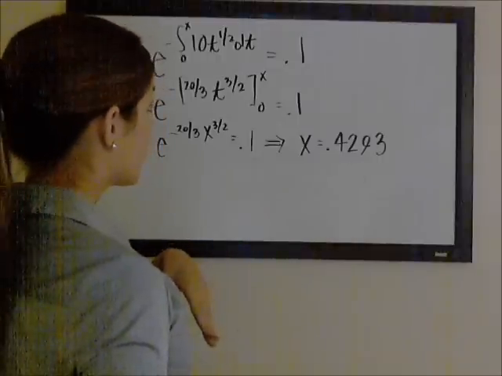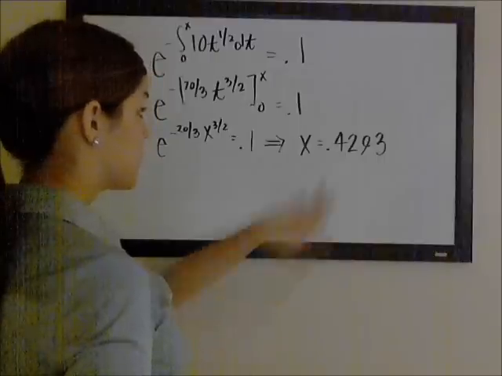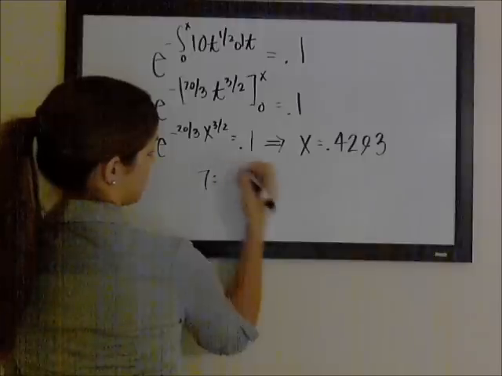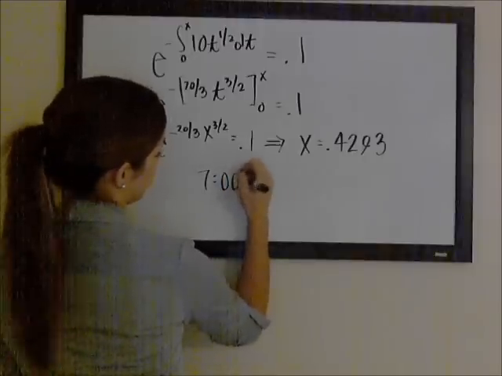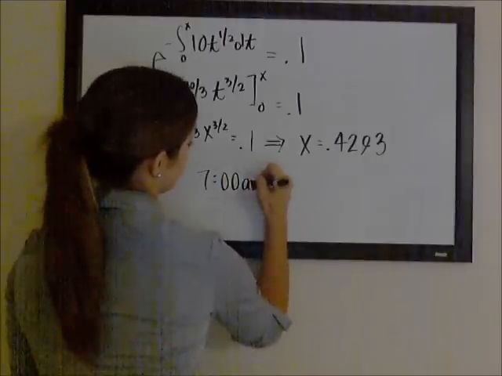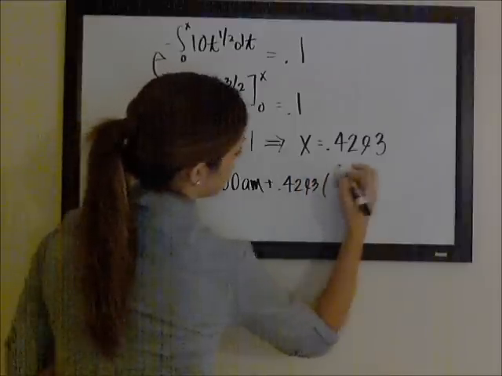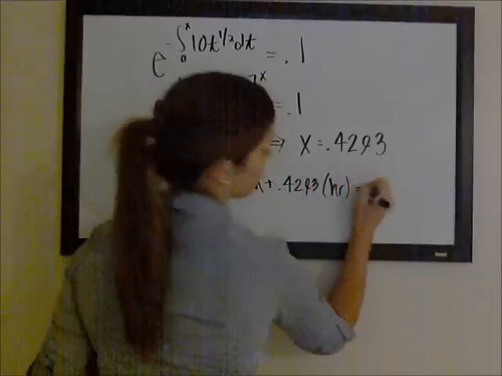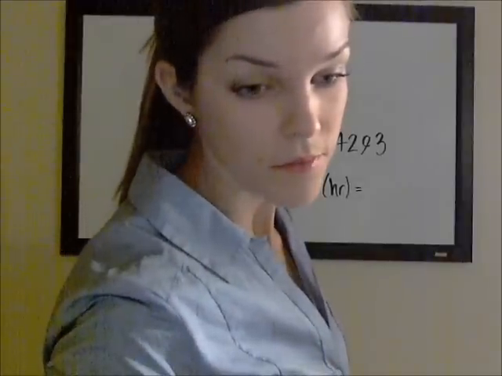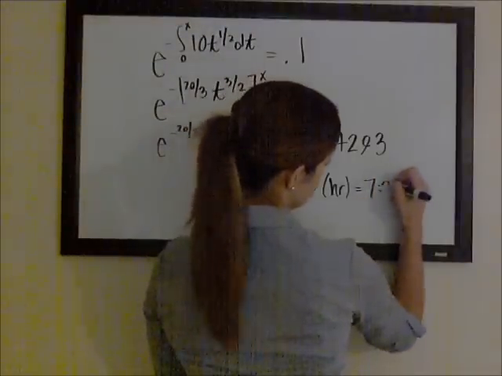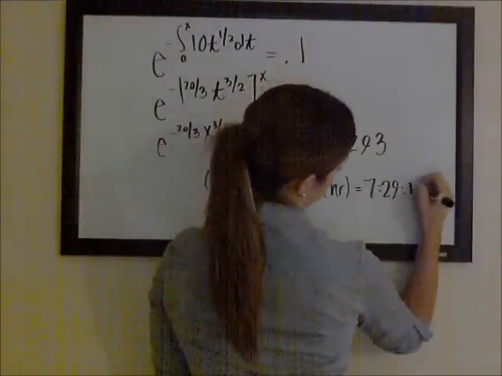And we want to know this starting at 7 a.m. We just want to know the time of the first train arrival, the 90th percentile of the time of the first train arrival. So 7 a.m. plus 0.4293 of an hour gave me 7:29:54, or about 7:30.